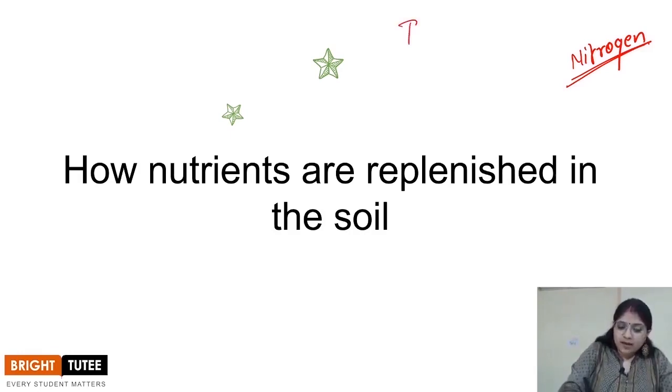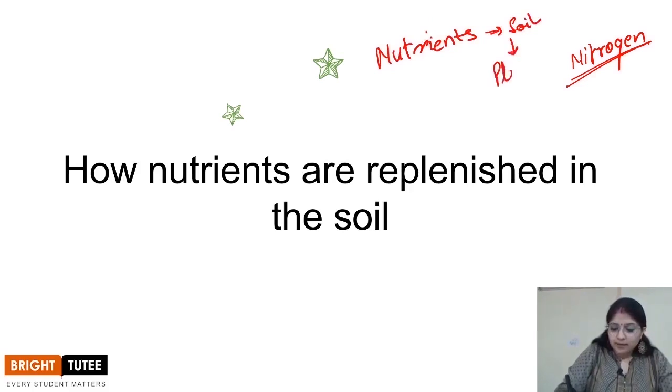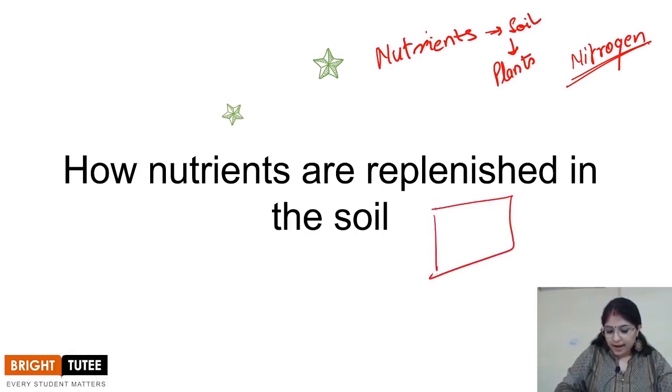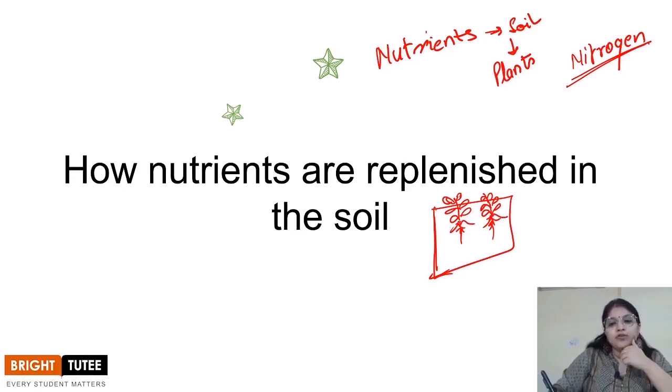Now we know that the plants absorb the nutrients from the soil, right? So nutrients that are present in the soil are absorbed by the plants, right? Now suppose there is a land, right? This is, let's say, a land where the plants are growing. Suppose this is a farmland where the plants are growing. Now what is happening is that in this farmland the plants are taking up the nutrients for their growth, right? So these are the roots, and along with the water, the plants are taking up the nutrients for their growth.